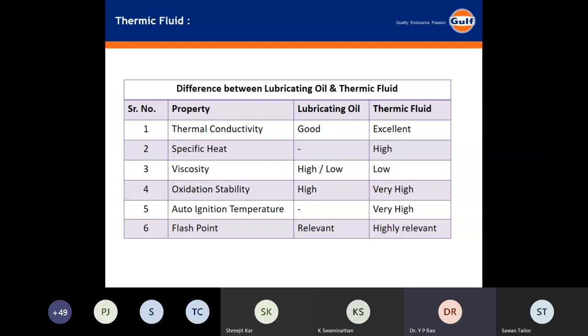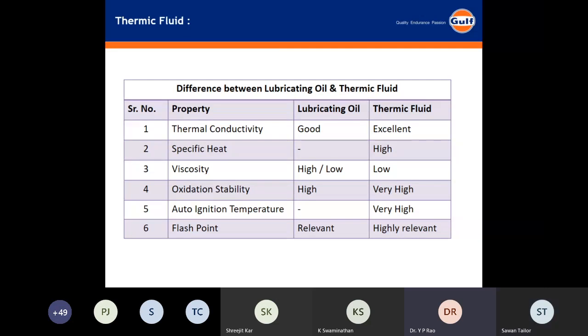And the specific heat and thermal conductivity, these are all properties that are a function of the composition of the fluid you are selecting, and also to some extent the viscosity. Viscosity also depends upon the chain length and molecular weight. And again, auto ignition temperature, do you know the relation between auto ignition temperature and viscosity for a given composition? No, sir. At this point, I don't know. So please find out. Yeah, sure, sir.